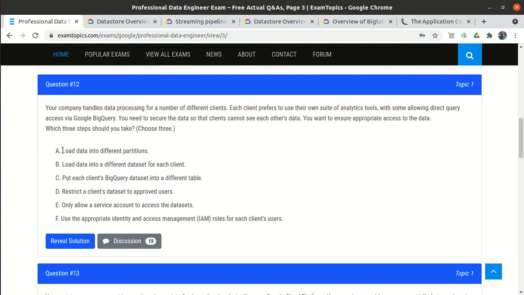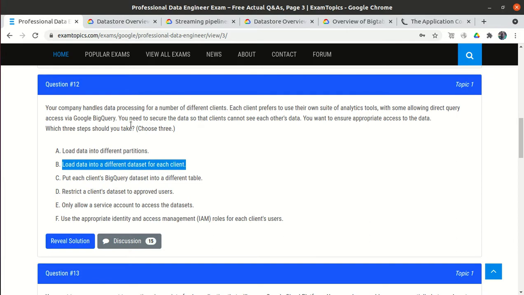Alright. The first option says load data into different partitions. Generally we use partitions for faster response or faster processing. Partitions have no relation to access. Whether we load the data into different partitions or not, one client is still able to see the other client's data. We are not putting any restriction. So A is wrong.